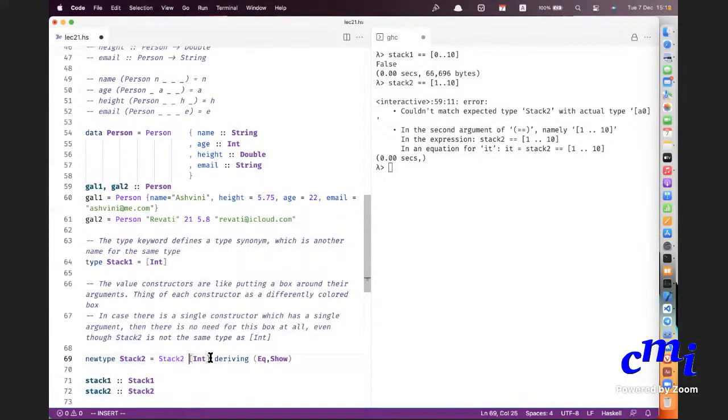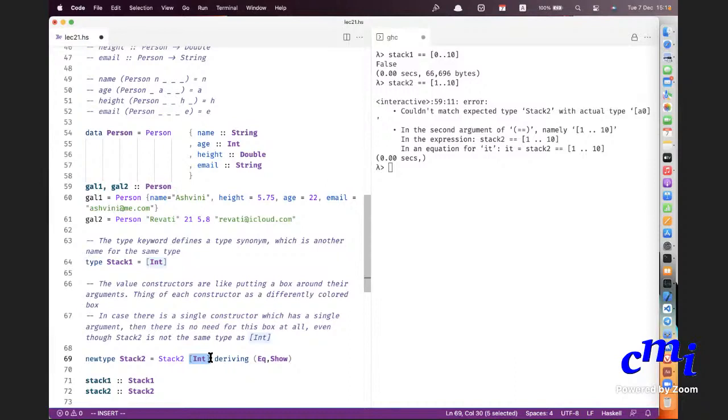This newtype is an optimization you are telling Haskell to perform at runtime. When Haskell runs the program, you do not want it to keep boxing and unboxing the data values. So you're saying no need to box them, because there is only a box of one color associated with this data type, and that box will also contain only one object. So therefore, there is no need for that box.